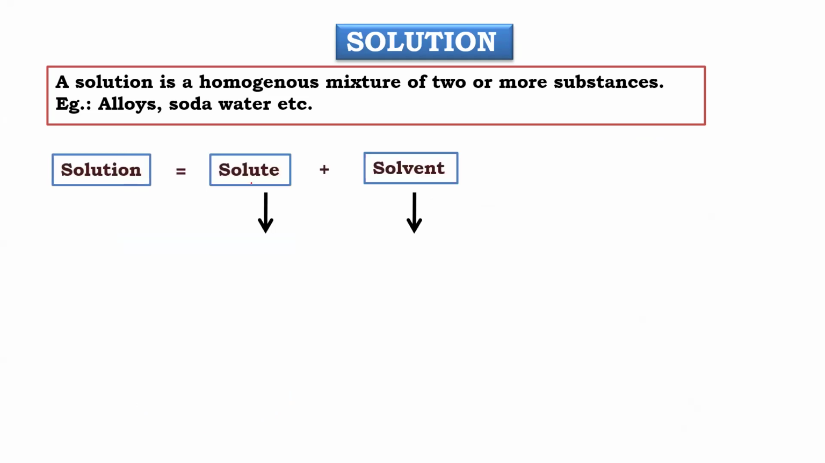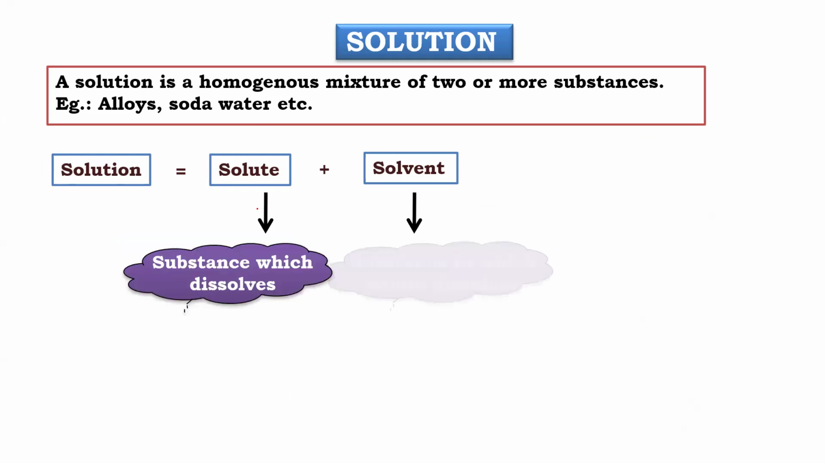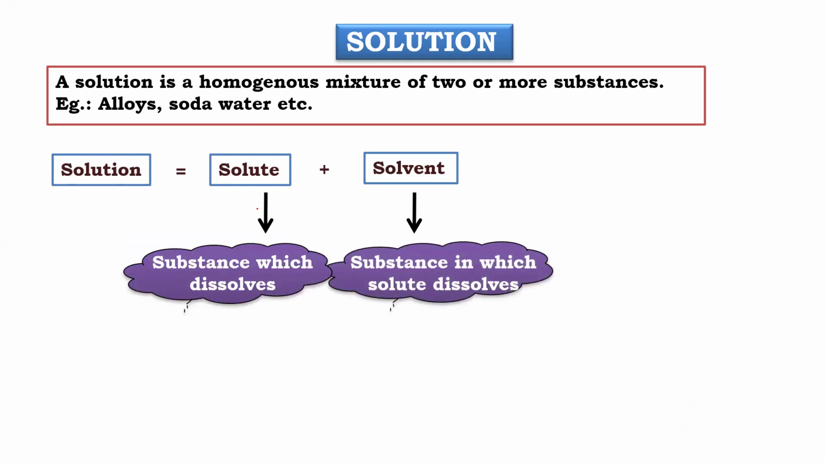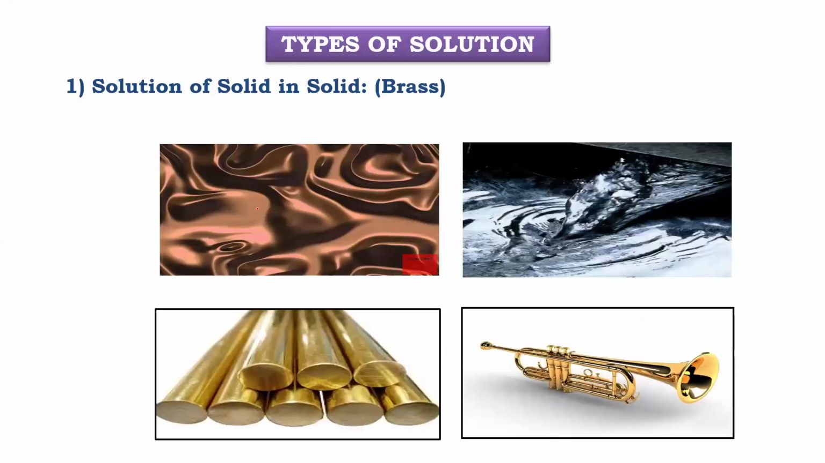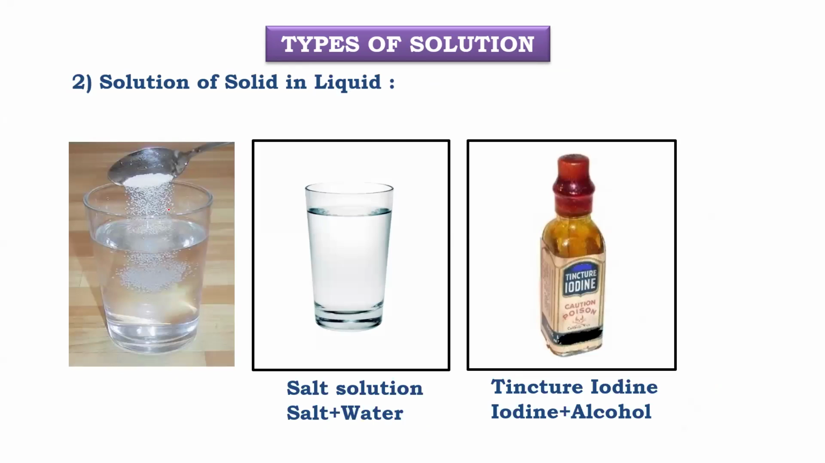A solution is made up of two components, solute and solvent. Always remember, solute is the minor component and solvent is the major one. Solvent is the medium of dissolution, which dissolves. This will be in small quantity and this in large. Types of solution, beta: solid in solid we have done, all these are alloys. It is used in metal. Solid in liquid we have done a lot of things, beta. Salt in water, and tincture of iodine, which they apply whenever you get hurt. Iodine in alcohol is tincture of iodine. It cannot be consumed.